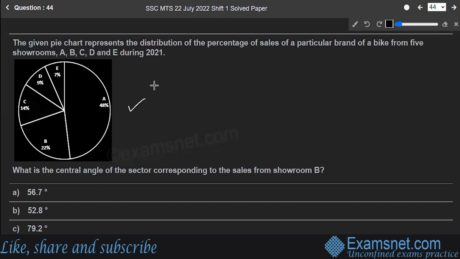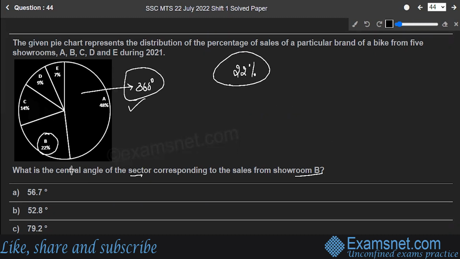It's showing the percentage of sales of a brand of bike for the 5 showrooms. You have to find out the central angle for the sector corresponding to the sales from showroom B.